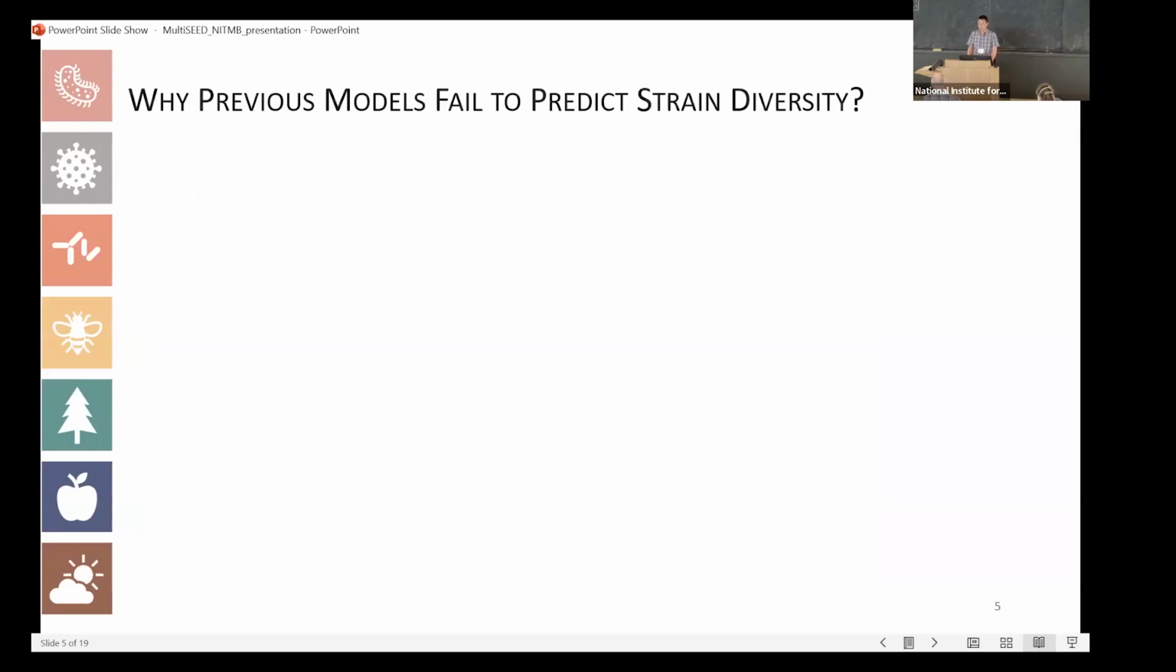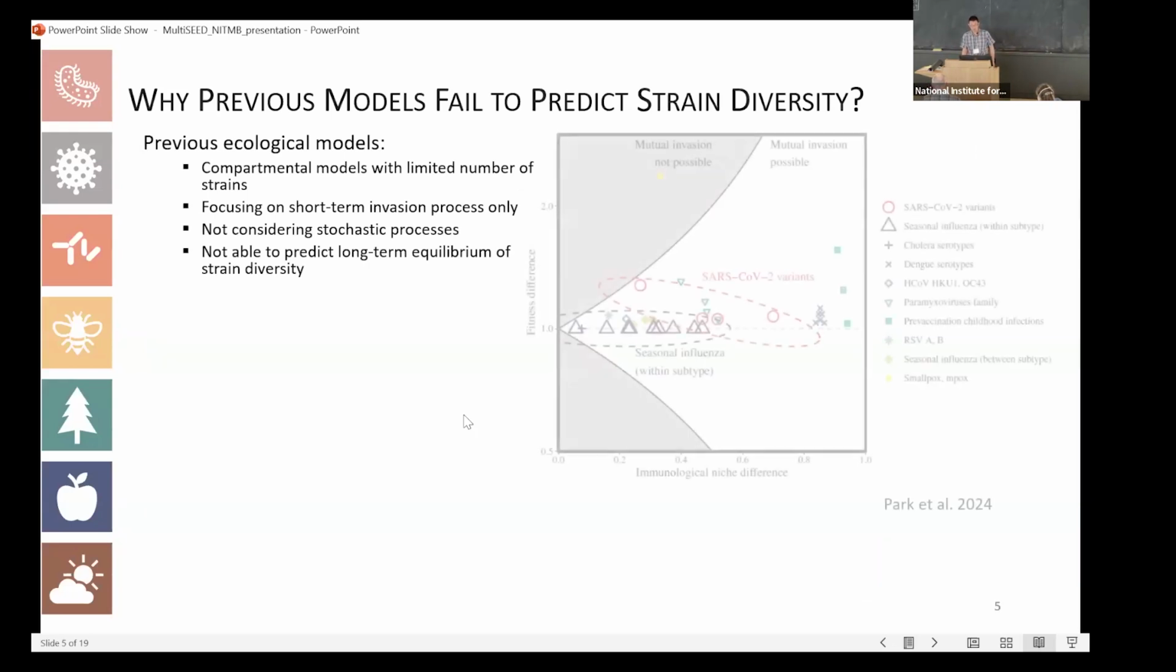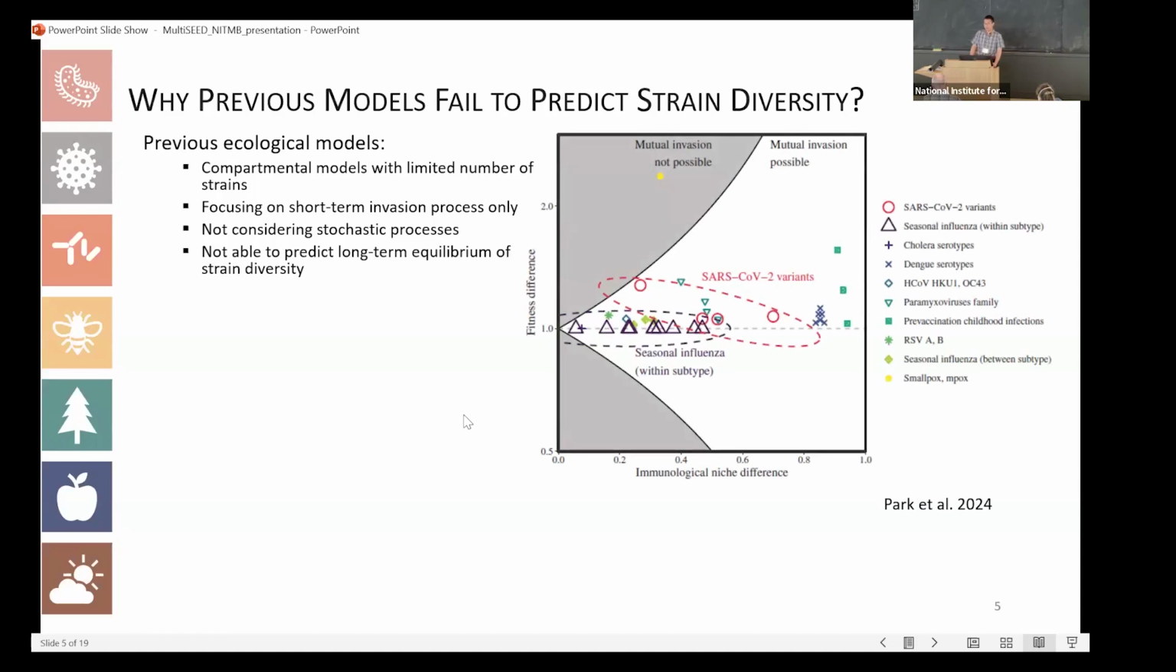Actually, there are some previous models about the dynamics of multiple strains, but they are not that useful in answering our question. The previous ecological models usually use compartmental modeling methods, but they often have a limited number of strains, like only 2 or 3. And most of them focus on the short-term invasion process only. For example, in this very recent study, they want to see if 2 strains can mutually invade each other, but they only focus on the invasion time window.